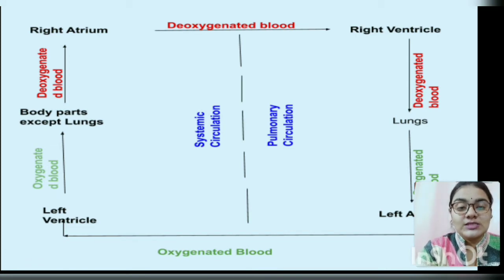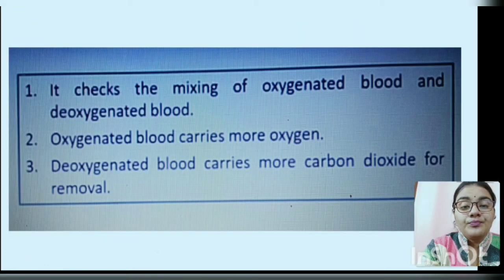So this is known as a double circulatory system. What is the importance of this double circulatory system? It prevents the mixing of oxygenated and deoxygenated blood, and allows oxygenated blood to carry more oxygen and deoxygenated blood to carry more carbon dioxide for its removal.